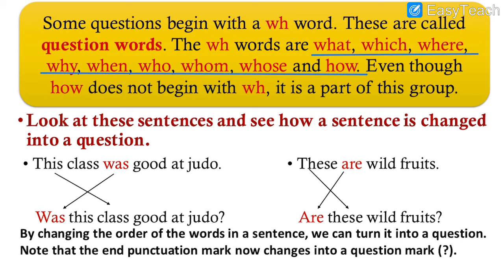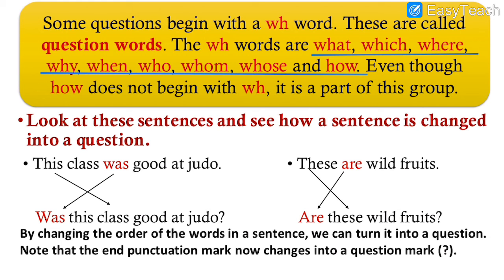Even though how does not begin with WH, it is a part of this group. So all these are the WH words. I repeat, what, which, where, why, when, who, whom, whose, and how. These are called WH words.